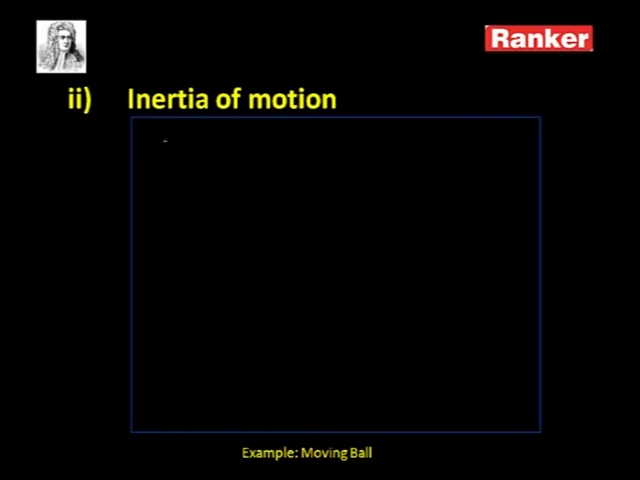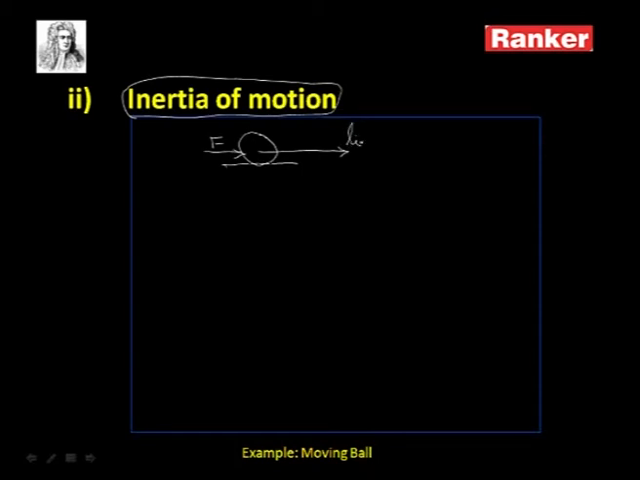What is the second kind of inertia? The second type of inertia is inertia of motion. What is this inertia of motion? Imagine a body like a ball, to which some force F is applied and the body is made to move. When the body is moving this way, that body will have linear motion. What do you mean by linear motion here? Linear motion means moving along a straight line path.